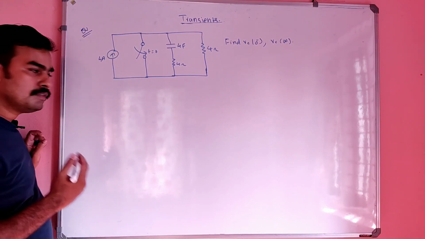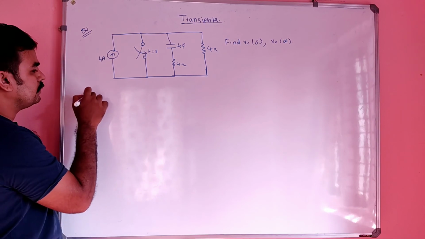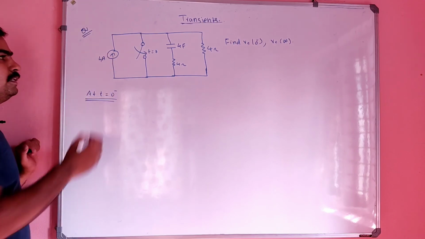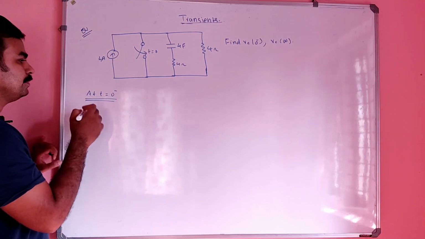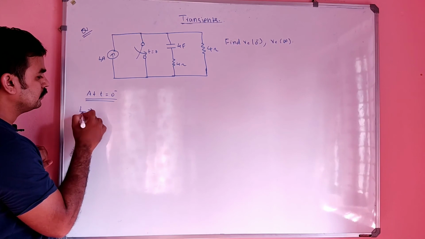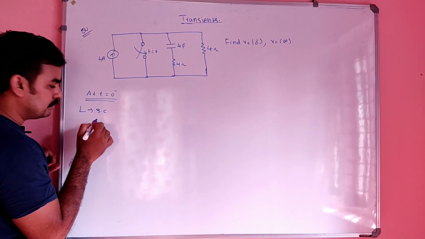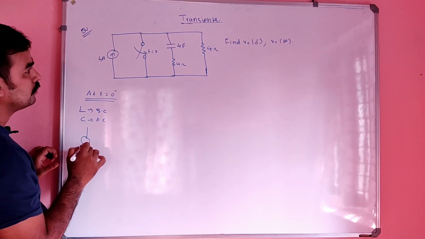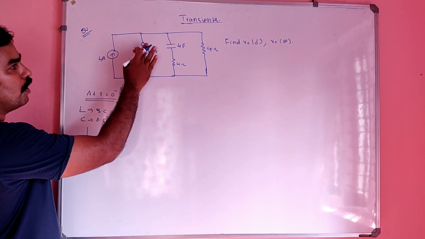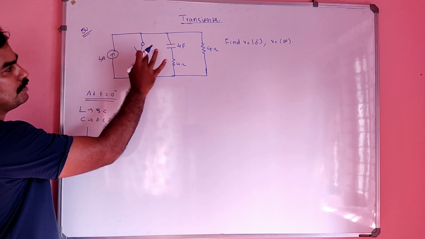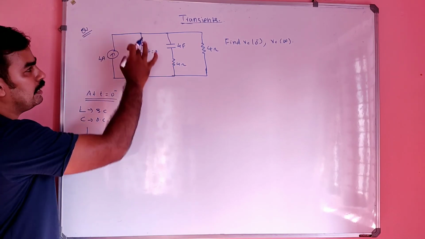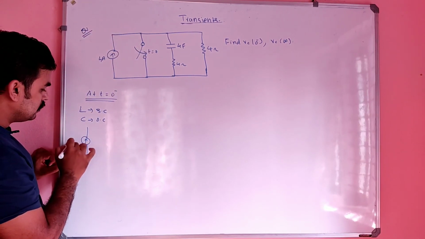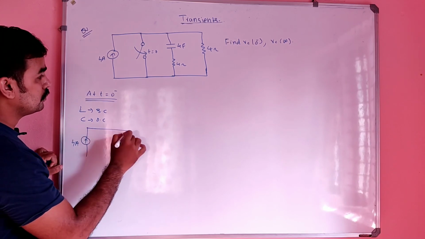So from where can we start? When you are given a transient problem, at t equal to 0 minus you can start with the initial conditions. At t equal to 0 minus, as I already told you, the inductor will be short circuited and the capacitor will be open circuit. At t equal to 0 minus the switch is in open position, because only at t equal to 0 does the switch come into play, that is, into closed position. So before that the switch is in open position, and only this 4 ampere source will be there.